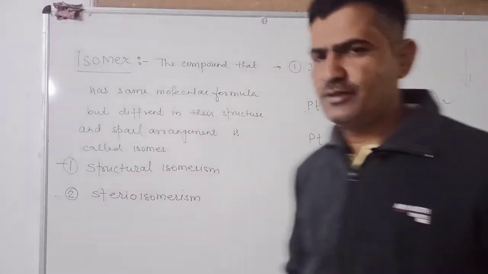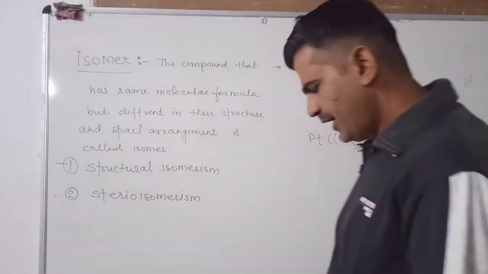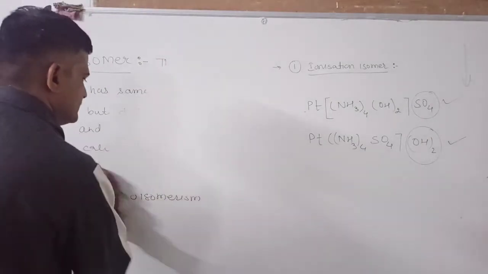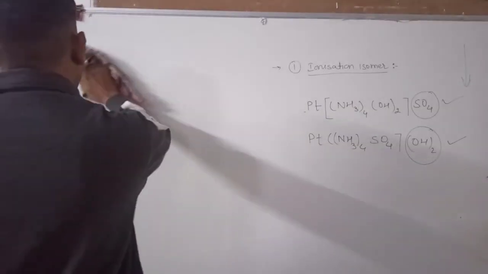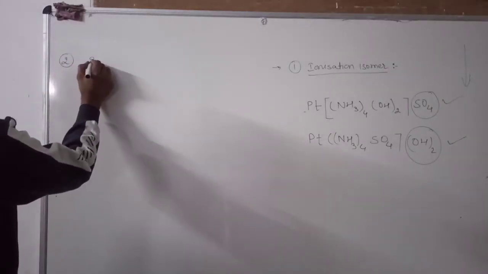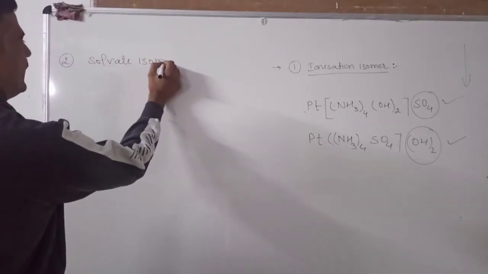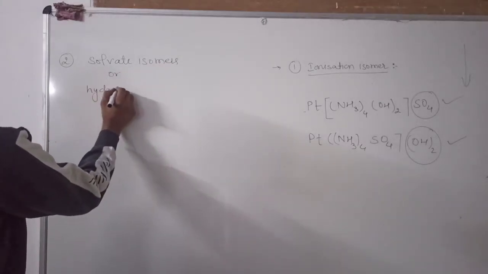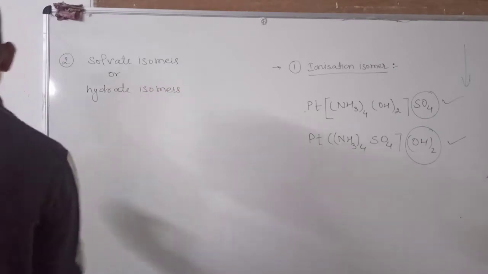The second type of isomer that we study here is the hydrate isomer or solvate isomer.